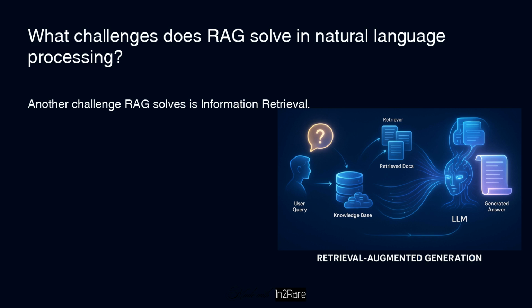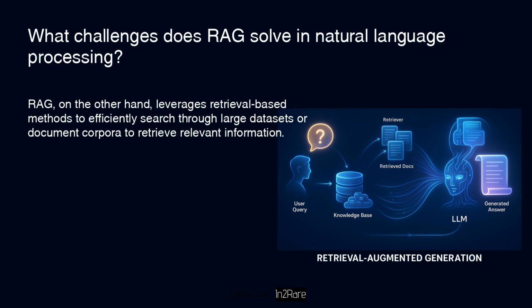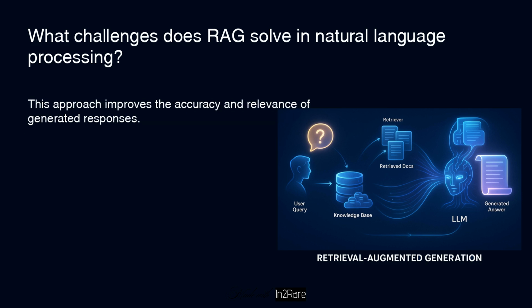Another challenge RAG solves is information retrieval. Traditional language models often rely on generating responses from scratch, which can be time-consuming and inefficient. RAG, on the other hand, leverages retrieval-based methods to efficiently search through large datasets or document corpora to retrieve relevant information. This approach improves the accuracy and relevance of generated responses.